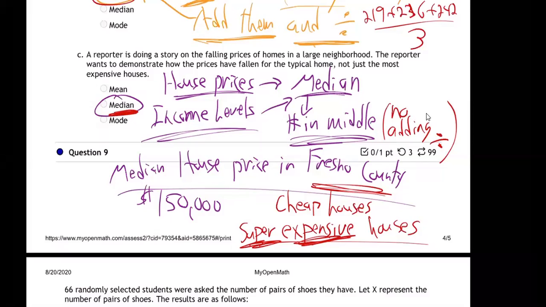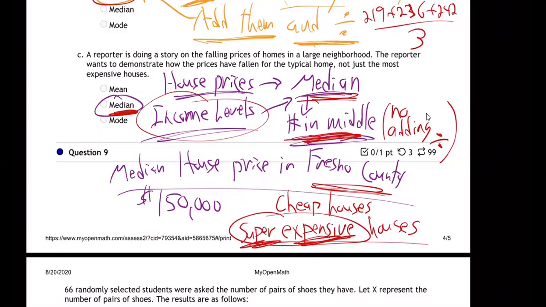You use the median when you have really high values. And same thing for income, right? You say, I'm going to take the average salary in Fresno County. Well, some people make minimum wage. Some people, like presidents of universities and medical doctors and surgeons, make over $1 million probably a year. So you don't want to add them. You want to just take the number in the middle. That's what a median is.